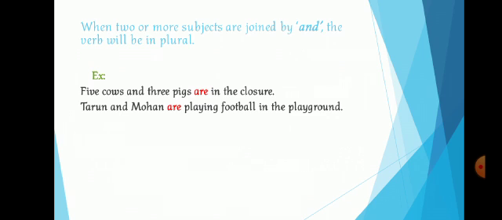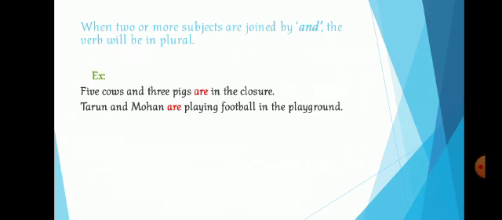Suppose we use action verbs, main verbs, like play. Let's take Tarun and Mohan. Tarun and Mohan play. You all know we add s to the main verb if the subject is singular, but here the subject is plural as there are 2 subjects joined by the word and. So the verb must be plural, so we do not add s to the main verb. You all know what plural verbs are; I taught everything in the previous day's lesson. So this is the first rule.